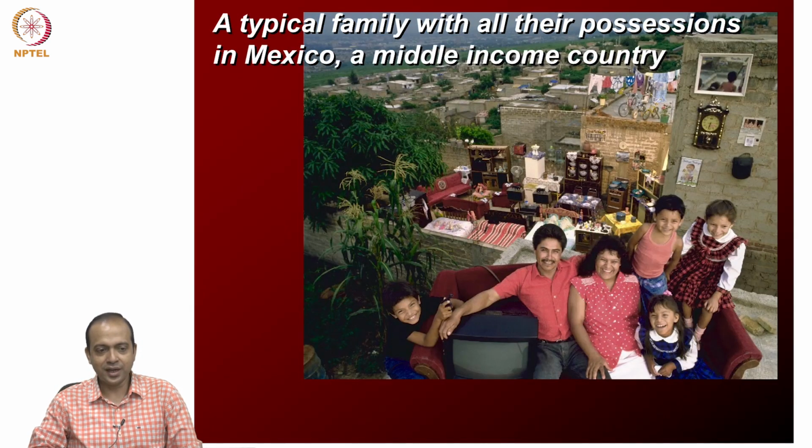Now, look at another picture. This picture is taken from a family from Mexico, which is supposed to be a middle income country. If you compare this picture with the earlier one, you can easily understand the difference. They also have a sufficiently good amount of goods and services to enjoy, but if you compare this with the UK, you can easily see the difference.